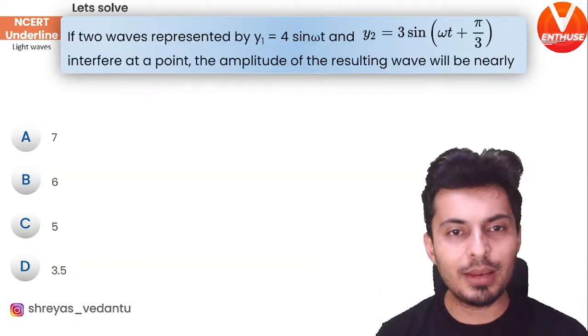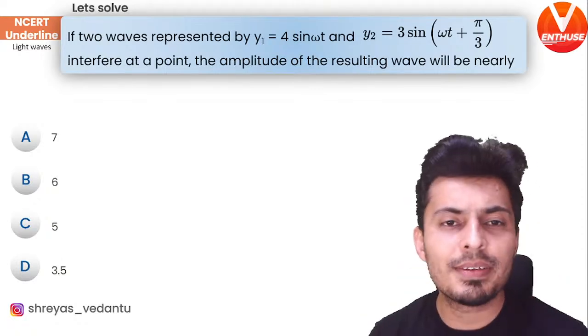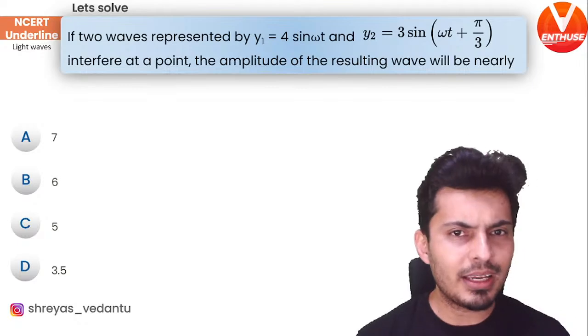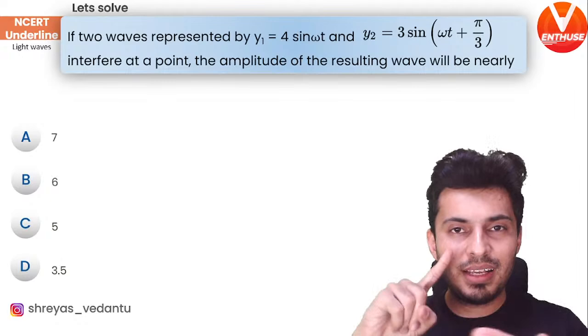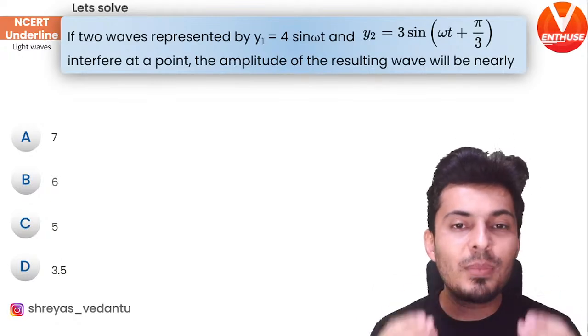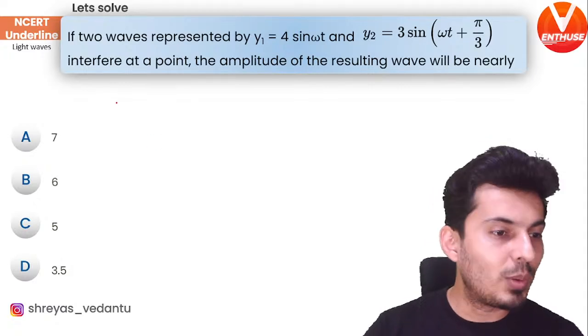Got it? Very good. Moving on to the next question coming up on your screen. There are two waves. Y1 is 4 sine omega t, Y2 is 3 sine omega t plus pi by 3. They meet at a point and interfere. What will the amplitude of the resulting wave be approximately equal to?